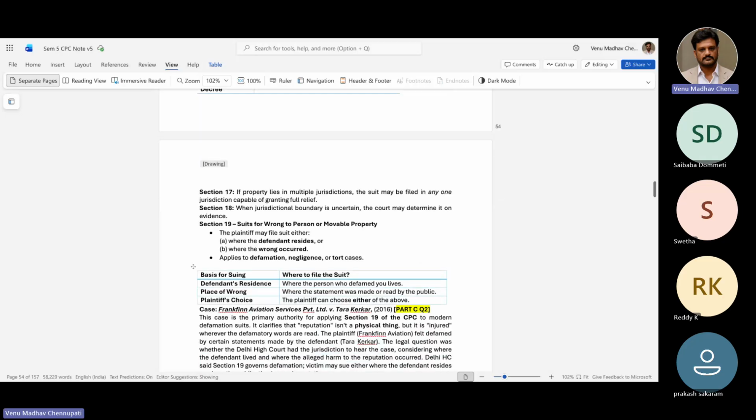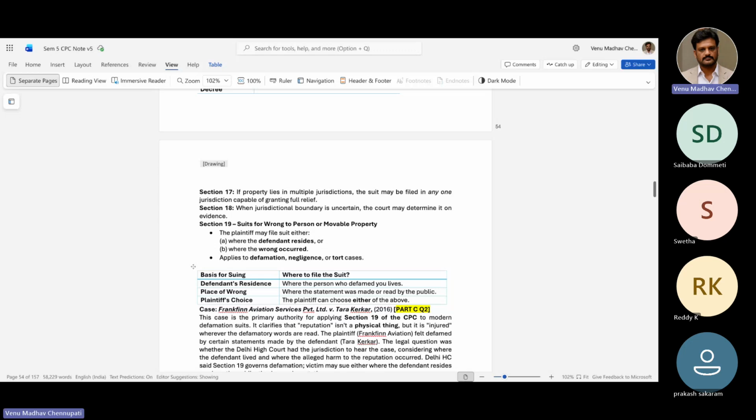Section 19 is about suits for wrong to person or movable property. The plaintiff may file either where the defendant resides or where the wrong occurred. It applies to defamation, negligence or tort cases. So basically in defamation cases there is an issue of where to file. One, you can file where the defendant resides, or where the wrong has occurred, you can file there also. So here are 2 options as per section 19.